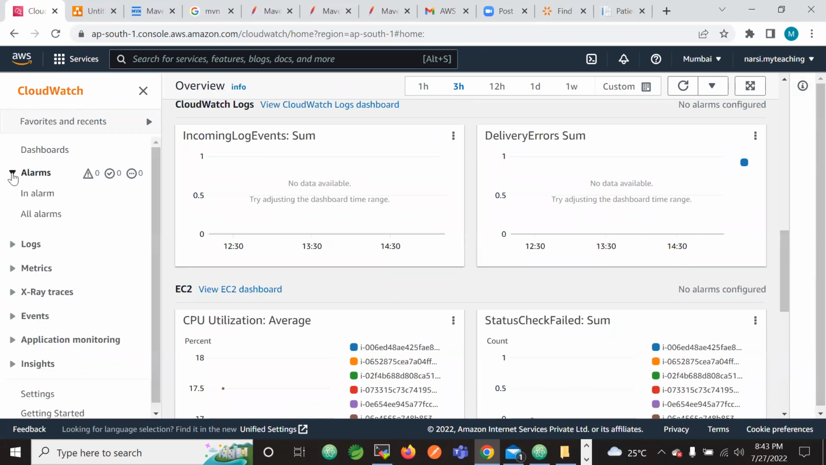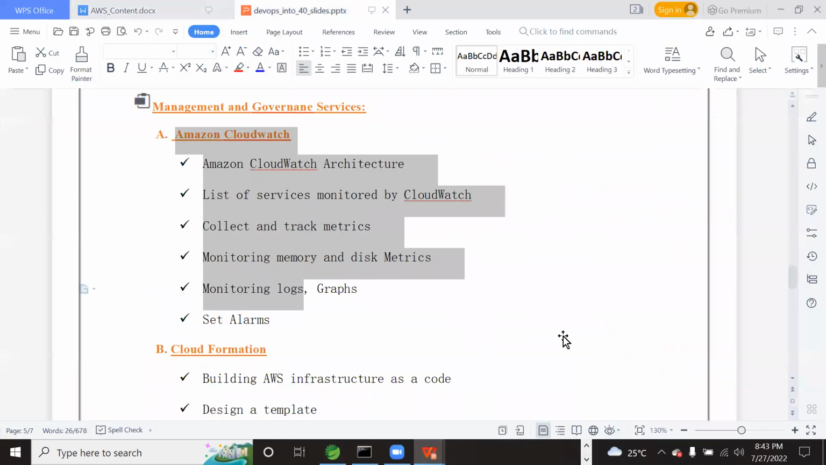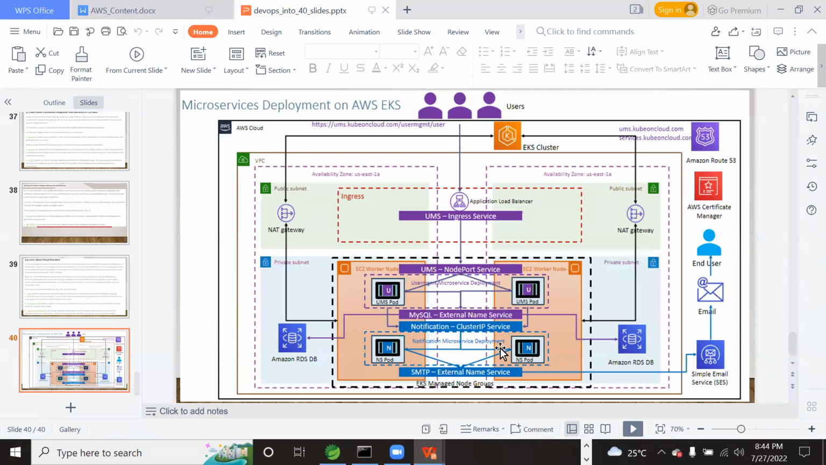Okay, next service, let us go to our production architecture one more time. Here we have completed the deployment of the application securely in a private network which is not accessible directly.